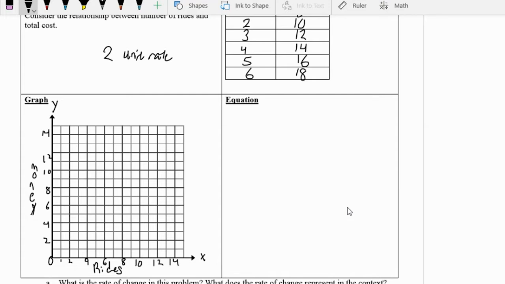So at 0, we were at $6 already spent. At 1 ride, we were at $8 spent. 2 rides is $10 spent. 3 rides is $12 spent. 4 rides is $14 spent. And we can see we have this nice line coming in here now.